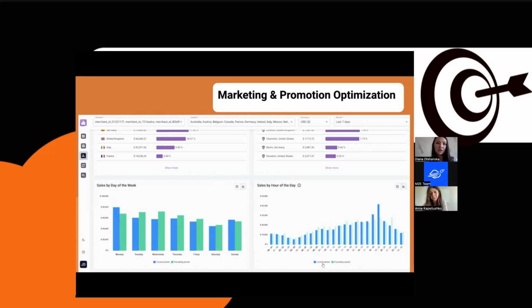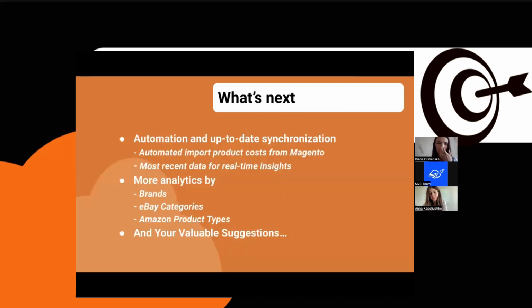I will also share some of our future plans with you. It's on the next slide. First of all, we understand how important automation and staying up to date is. Currently, the profit margins that we showed you a few slides back are calculated based on product costs that are manually imported into analytics, but we're working on automating this process for you.